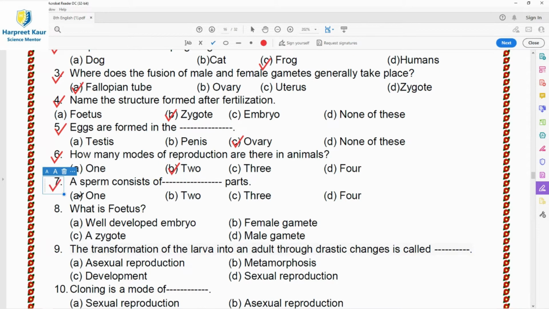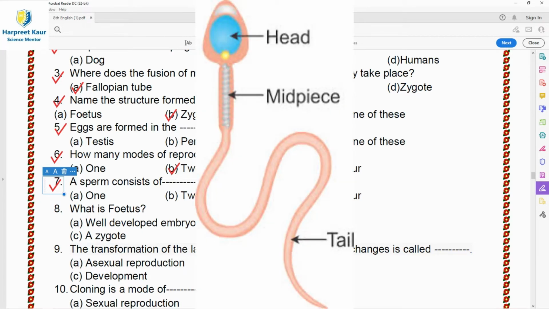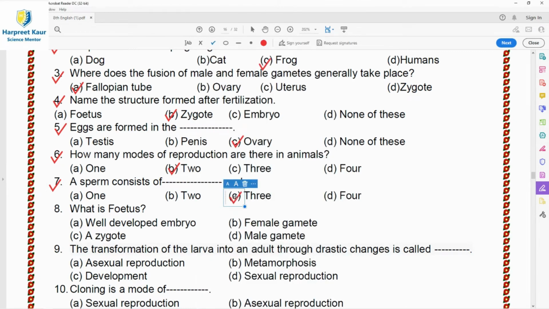So question 7, a sperm consists of dash parts, means how many parts a sperm is composed of. So a sperm is a single-celled male gamete, means it has one cell, but it has three parts. It has a head with a nucleus, a middle piece, and a long tail. So the sperms are mobile only because of this tail. So option C, that is, it is made up of three parts, is the right answer.